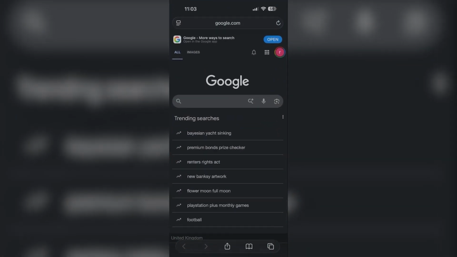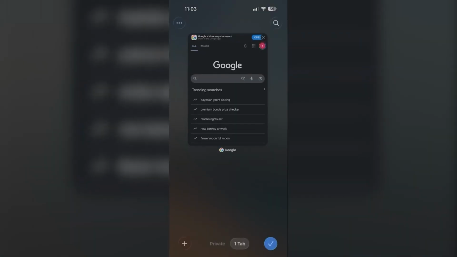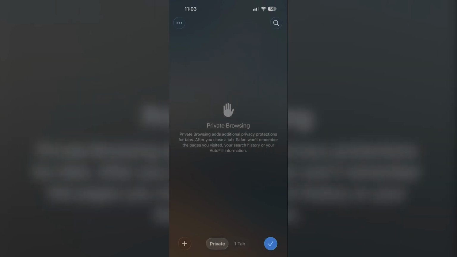So all you want to do is go ahead and open up Safari. On the bottom, you're going to see a few different icons, and you want to go to the rightmost icon where it has the two squares. And once you click on that, as you can see, it says one tab right now on the bottom, but next to it is going to say private. Notice it says private browsing. It says this adds additional privacy protections for tabs.